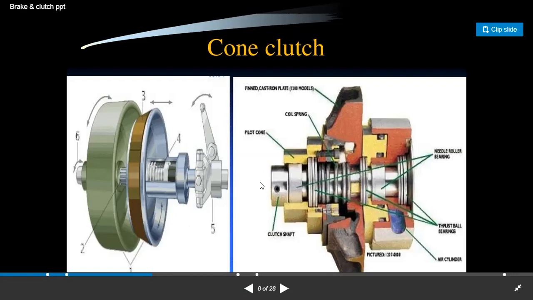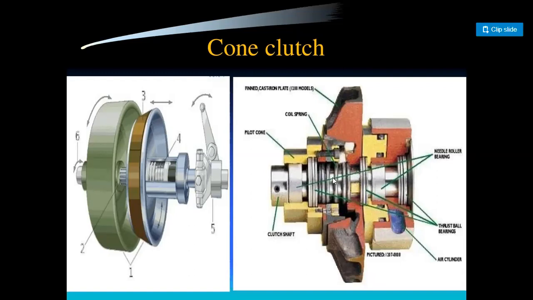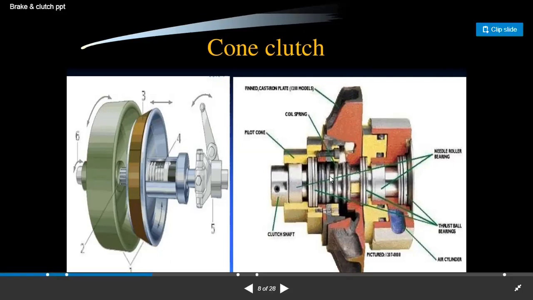Whenever we apply the pressure on the clutch shaft, this spring is going to be compressed. One mechanical property is the elasticity of the spring, which uses its elastic strain energy to regain its original position, and due to this the cone is going to be disengaged from the driver cone.